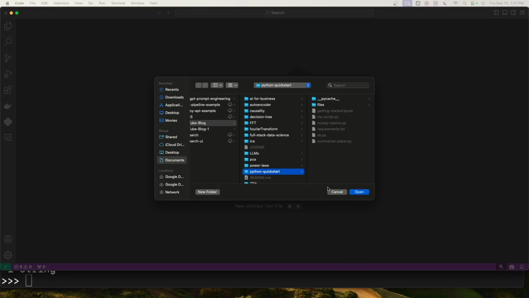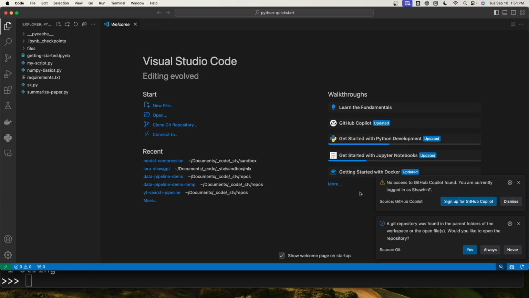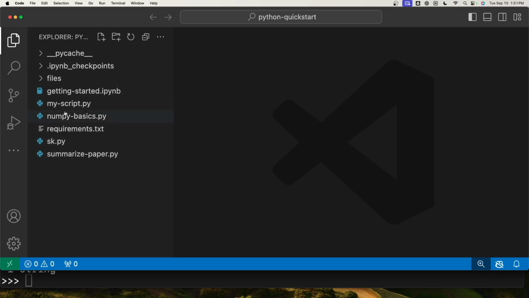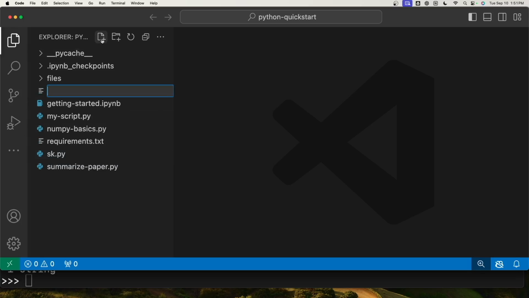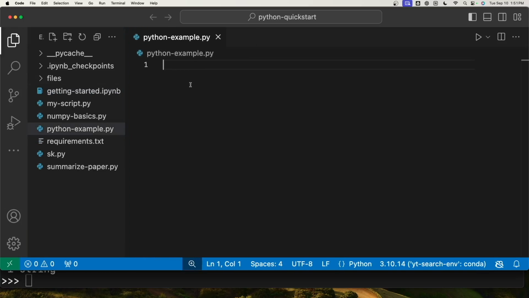I'm going to open this folder called Python QuickStart, which is freely available on GitHub. We see that there are already some files here, but I'm actually just going to create a new one. I'll call it python-example, and I'll be sure to create it with the .py extension. Now we'll have this script here and we can start writing a Python script, writing a program.